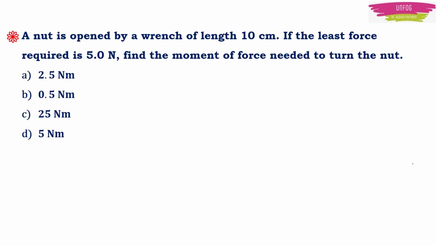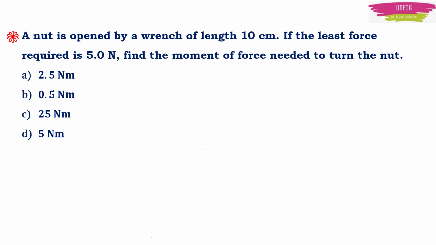For example, if you have a question like this. A nut is opened by a wrench of length 10 cm. If the least force required is 5 newtons, find the moment of force needed to turn the nut. And 4 options are given. So what I suggest you is, in this type of numericals, don't see the options. First find the solution by noting down the given data. Once you find the solution, then you match with the options. Okay. Also, you have to keep in mind the right units of the physical quantity also.